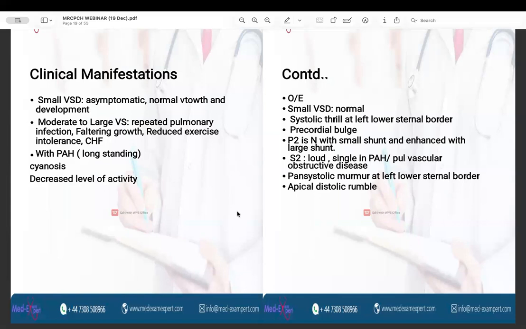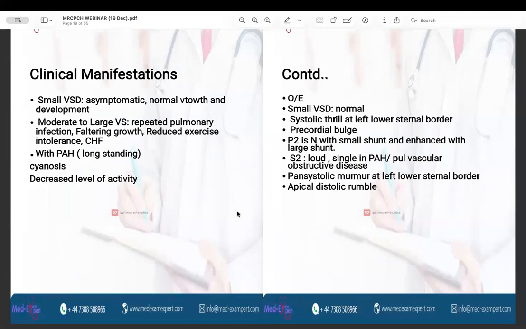So, on examining a child with VSD, in case of small VSD, the examination is unremarkable. But if there are signs and symptoms, then you can find a systolic thrill at the left lower sternal border. There is precordial bulge. The P2 is normal with small shunts, however, it is enhanced with the large shunts.